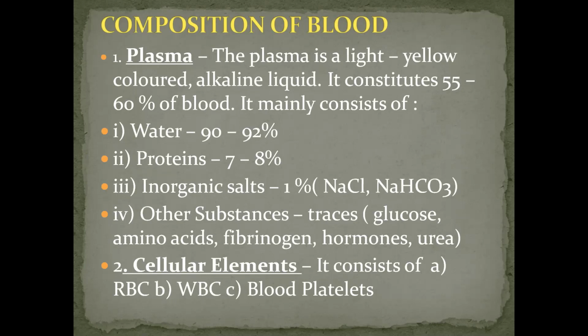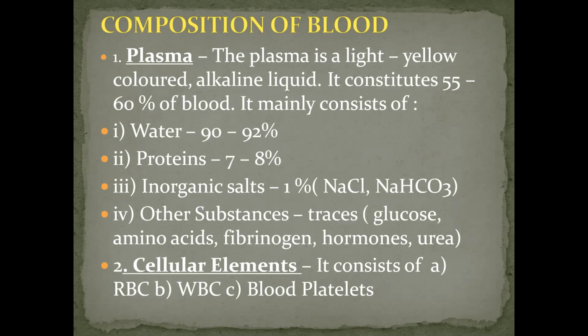mainly consisting of water, that is 90 to 92%, proteins 7 to 8%, inorganic salts 1%, and other substances as well, like glucose, amino acids, fibrinogen, hormones, urea, etc. The plasma from which the protein fibrinogen has been removed is called serum.